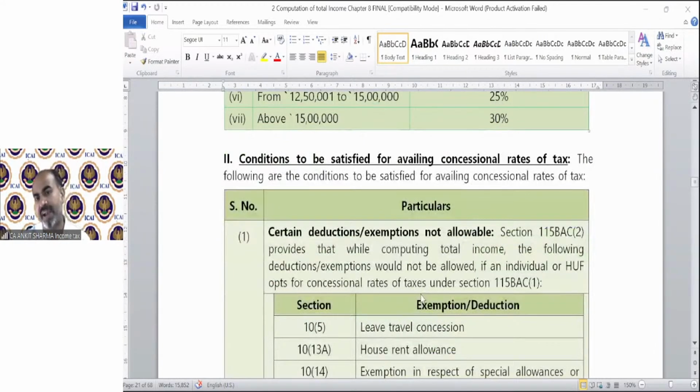Conditions to be satisfied for availing the concessional rate of tax. There are certain deductions and exemptions you need to waive to take the benefit of the concessional rate of tax under section 115BAC.